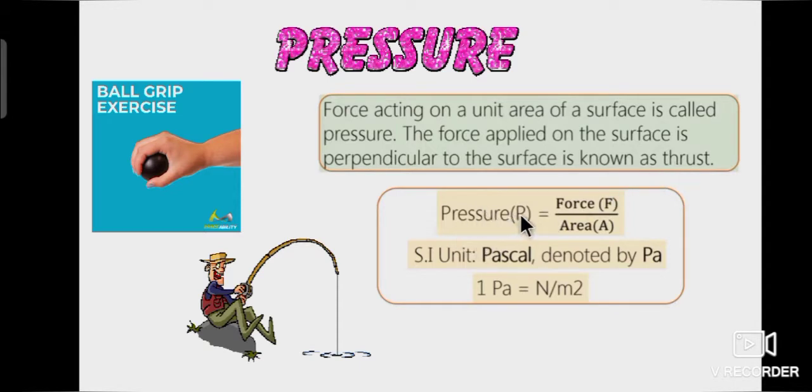So pressure, capital P, is equal to force divided by area, capital F divided by capital A. The SI unit of pressure is Pascal. It is denoted by capital P, small a. 1 Pascal is equal to Newton per meter square.